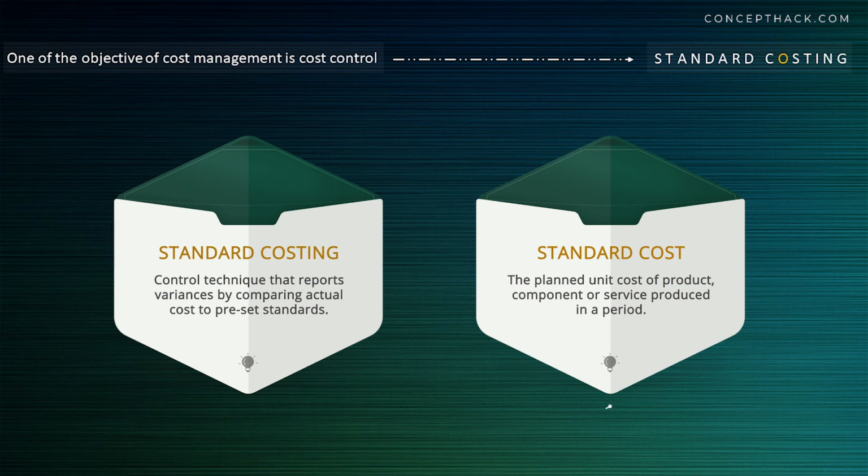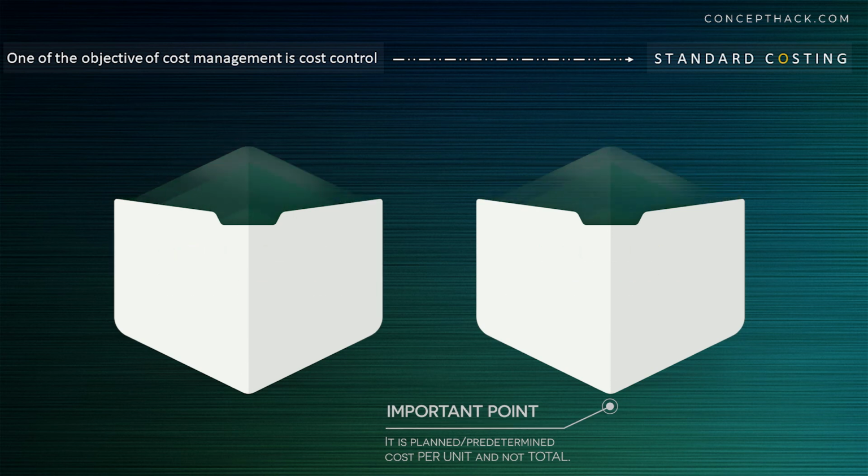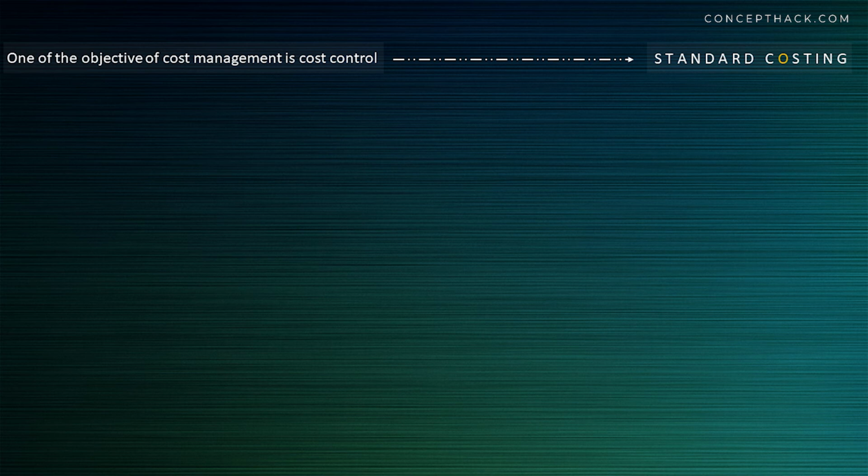The most important point is standard cost is planned or predetermined cost per unit and not total. Please remember this because it is super duper important. It will help you when you are solving questions. Now let us see another important point.